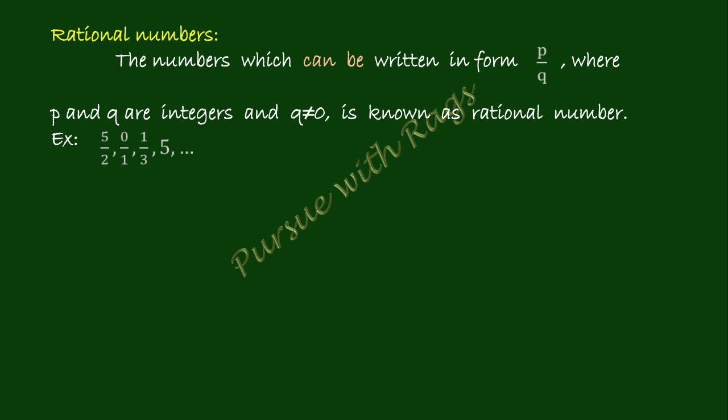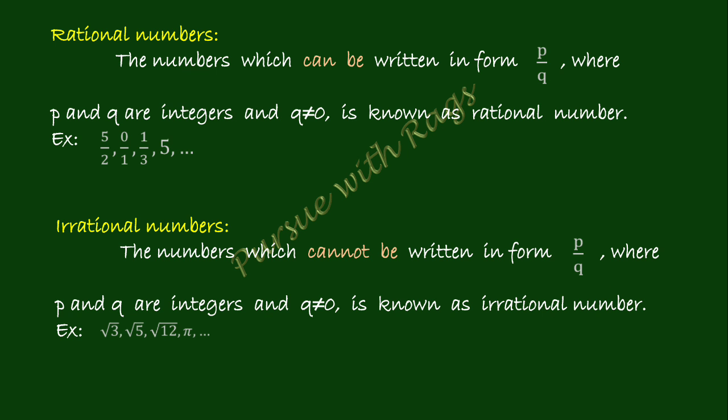Next, irrational numbers. The numbers which cannot be written in the form P by Q, where P and Q are integers and Q not equal to 0, are known as irrational numbers. As I told previously, square roots of all the prime numbers, square roots of all non-perfect squares and this pi, all are what? Irrational numbers.